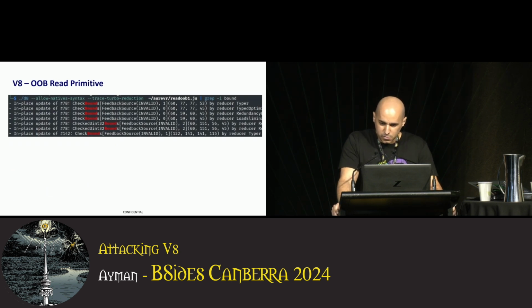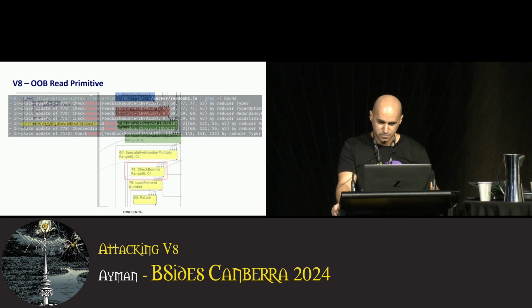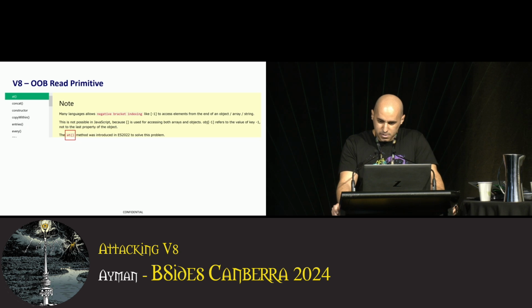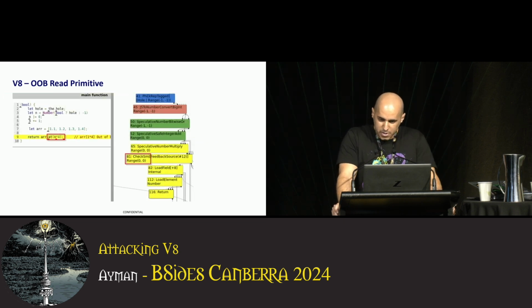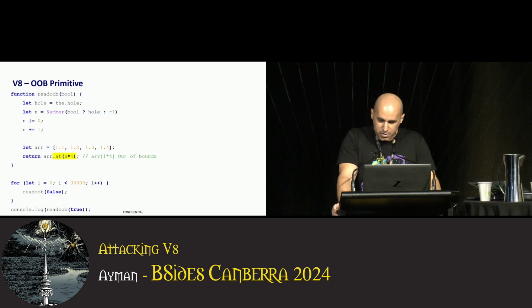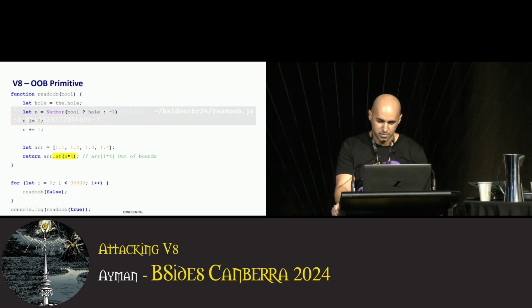We run this, it doesn't work. We trace TurboFan, we find that it has added some bounds checking when accessing the array. The bounds checking ensures that we only read from index 0, so we need to work around that. The at method is an alternate way to access array elements. It was created to allow accessing the last element using the -1 index, as in other languages like Python. Using the at method makes TurboFan skip the bounds checking step. This was actually another bug reported a while back and only got fixed last year. So we use the at method to read a value just after our array.